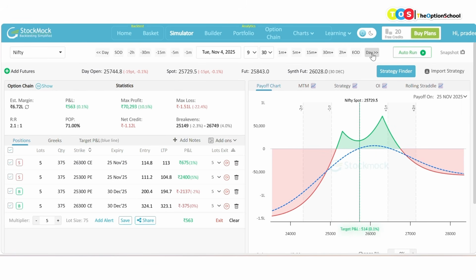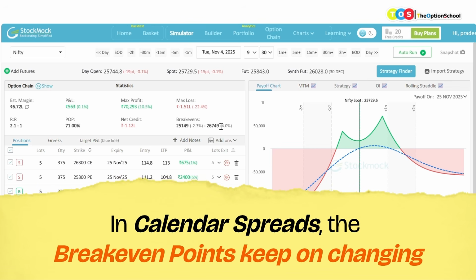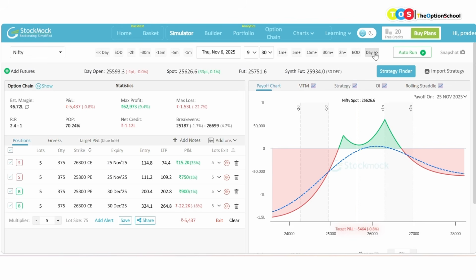It's okay. And another point, in calendars, these break-even points keep on changing a bit, because obviously there is a second month call and put for which there is a little bit of estimated price calculation in the payoff diagram. Let us see next day what happens. November 6th. Market has gone down a bit. Trade is losing 5,400 rupees for me.